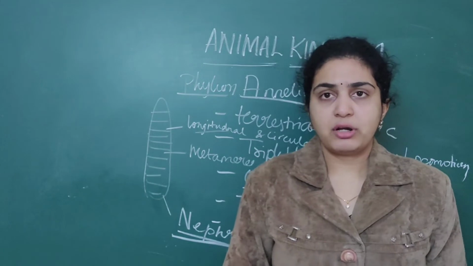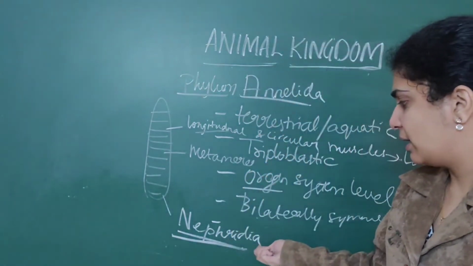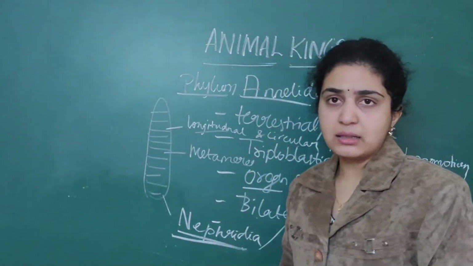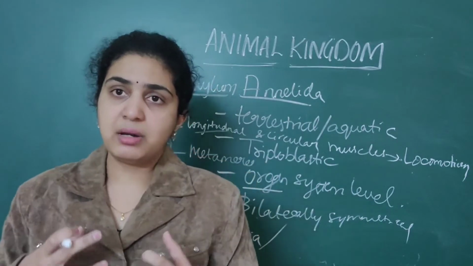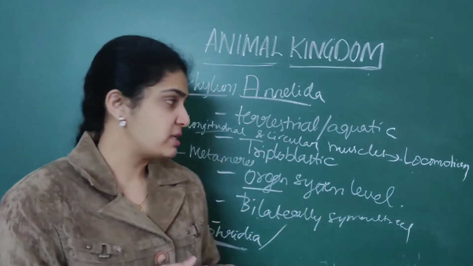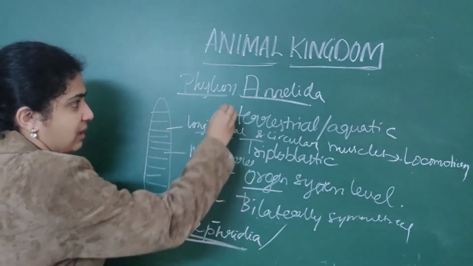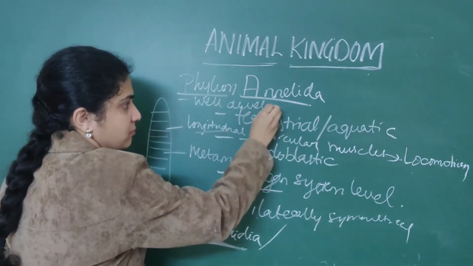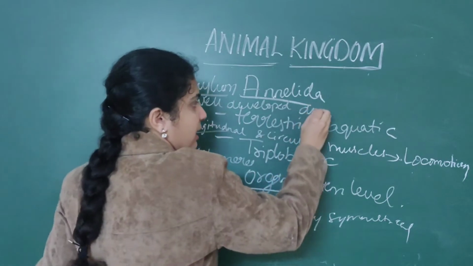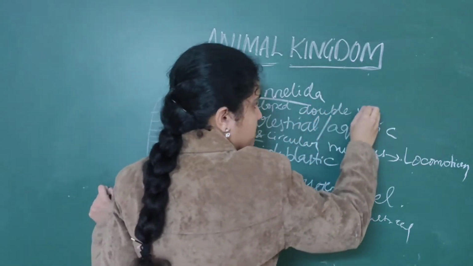Another important point that you should remember is regarding the nervous system. When it comes to the nervous system, a well-developed double ventral nerve cord is present.